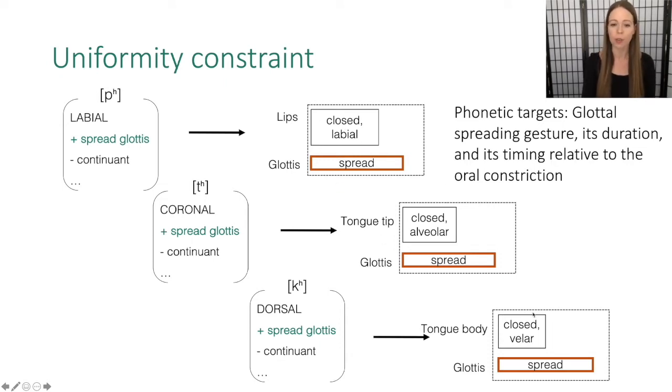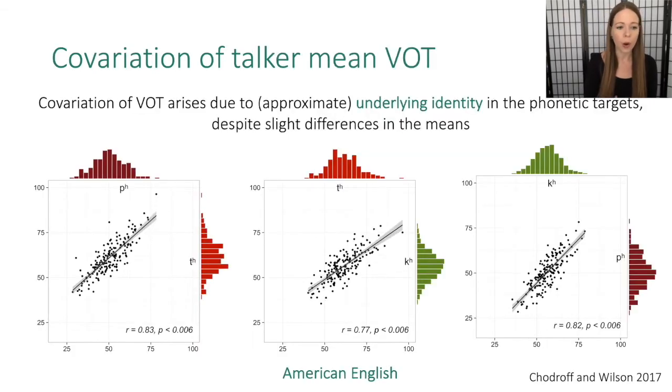Now, as long as there is uniformity in these phonetic targets, there should be covariation in VOT. I'm going to go into this a little bit more later, but covariation of VOT arises due to approximate underlying identity in the phonetic targets, despite the fact that there are slight differences in the observed VOT means. Remember, VOT is very surface, that is the acoustics, but there are abstract phonetic targets that might be articulatorily specified, at least in this case, that give rise to these strong correlations.